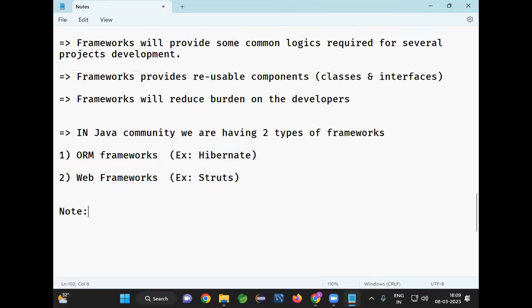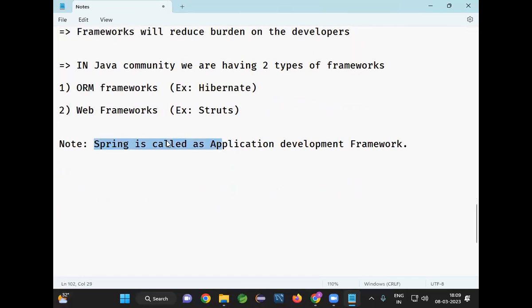Spring is also a framework. Spring is called an application development framework because by using Spring, you can develop the web logic, and we can develop ORM logic also. Whatever you can do by using Hibernate or Struts, both can be done by using Spring. Spring is a very powerful and very famous framework available in the market. That's why Spring is called an application development framework.